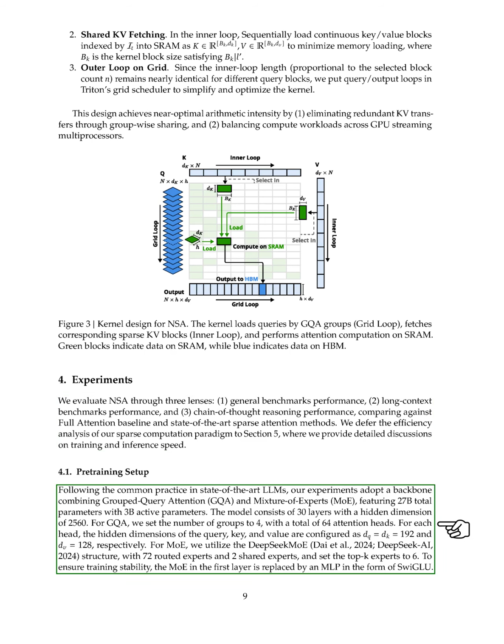For our pre-training setup, we follow the standard practices in advanced LLMs, using a model that combines GQA and MoE, with a total of 27 billion parameters and 3 billion active parameters. The model has 30 layers and a hidden dimension of 2,560. We configured GQA with 4 groups and 64 attention heads, setting the dimensions for queries, keys, and values accordingly. For MoE, we use a structure with 72 routed experts and 2 shared experts, selecting the top 6 experts. To maintain training stability, we replace the MoE in the first layer with a multi-layer perceptron, MLP.